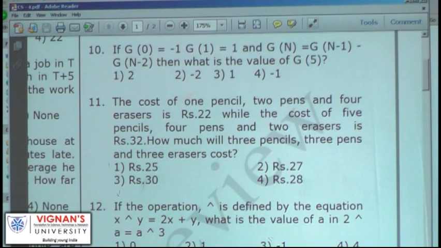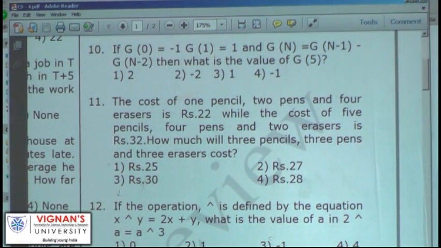You calculate and tell me. G of 0 is -1, G of 1 is 1, and G of n equal to G of n minus 1 minus G of n minus 2. Then what is the value of G of 5? You want me to explain that? Can you calculate? Last 6. Can you calculate? Last one. Can you see that? Read out. Last six of you.